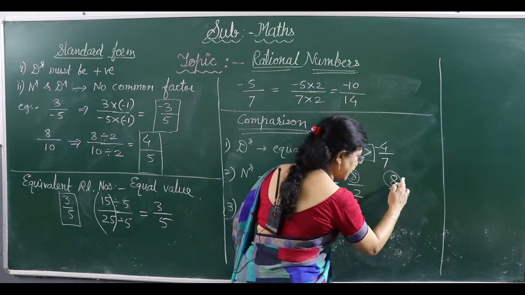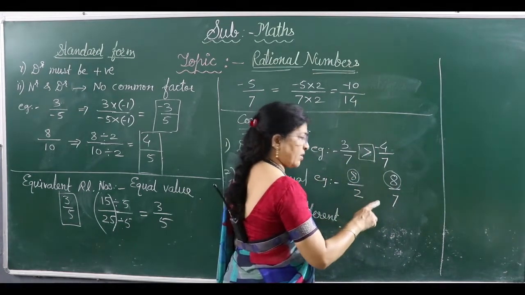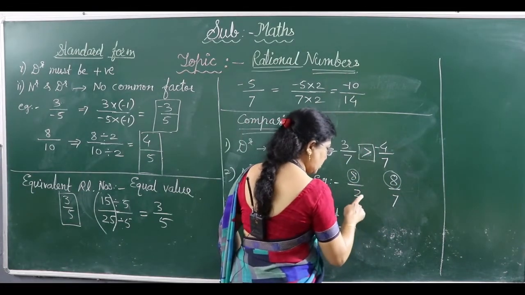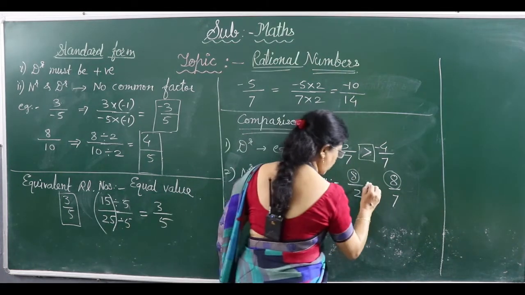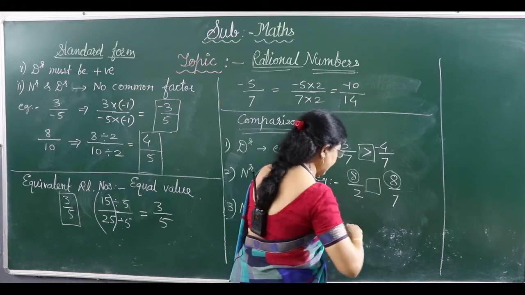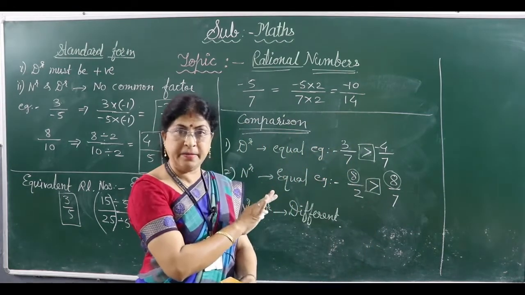Here we are dividing the same number by the bigger number, so naturally the answer will be smaller. So in this case the smaller denominator gives the greater number. We have to put the greater than sign here, opposite of before, right?